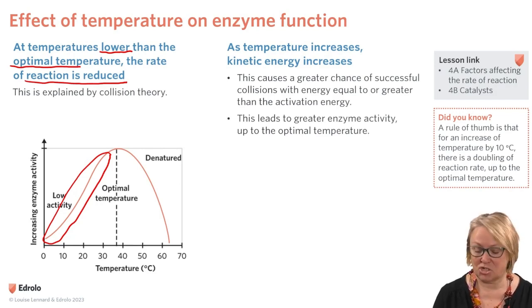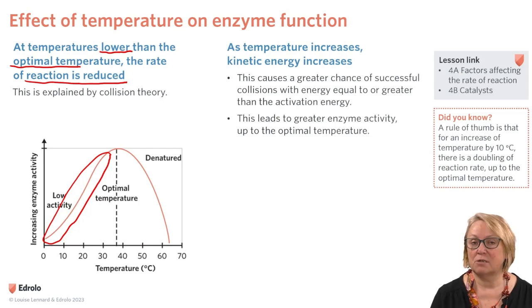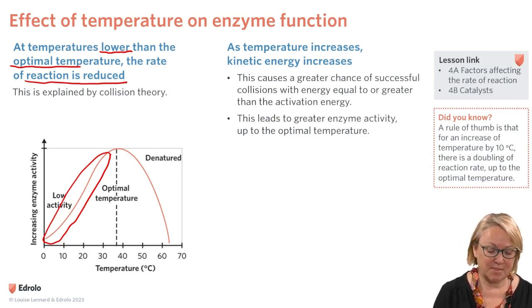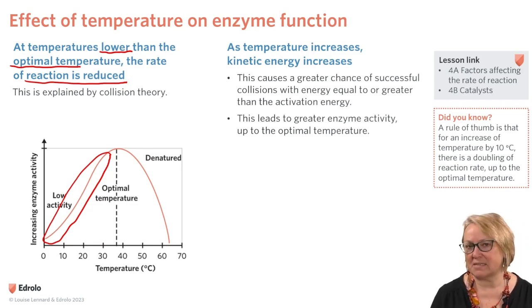Therefore, there's a greater chance of successful collisions with energy equal to or greater than the activation energy. And that in turn leads to greater enzyme activity up to the optimal temperature. And did you know, as a rule of thumb, for an increase of about 10 degrees Celsius, there's a doubling of reaction rate up to the optimal temperature.